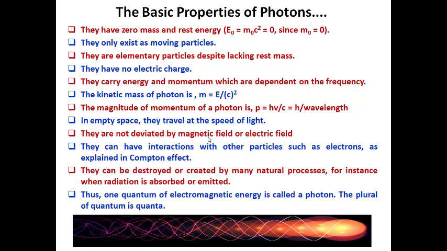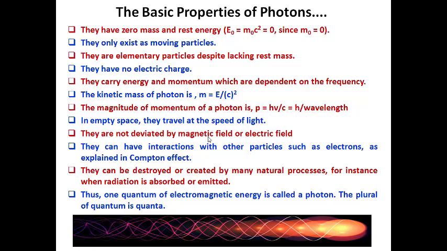So we already know that photons don't have any charge, which means they are never deflected or deviated by an electric field or magnetic field. But they have a chance to interact with other particles such as electrons, resulting in an effect like the Compton effect. So photons can be easily destroyed or created by many natural processes such as absorption and